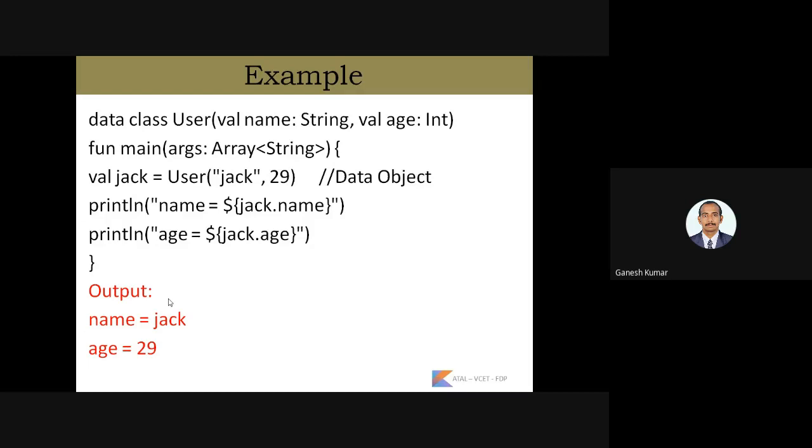We can create a number of objects for a class. Each object of a particular class can hold the data which is assigned to it. Here Jack consists of the name, and 29 is the age.